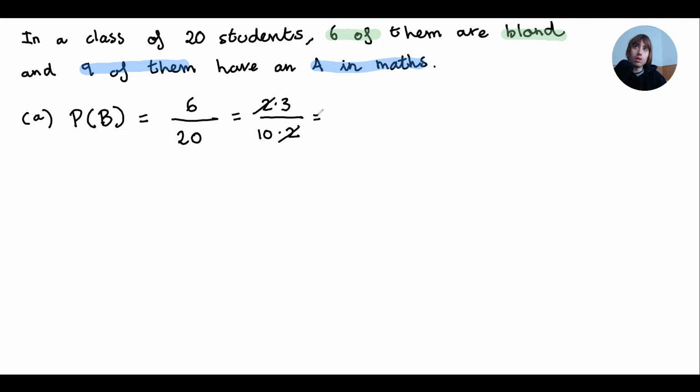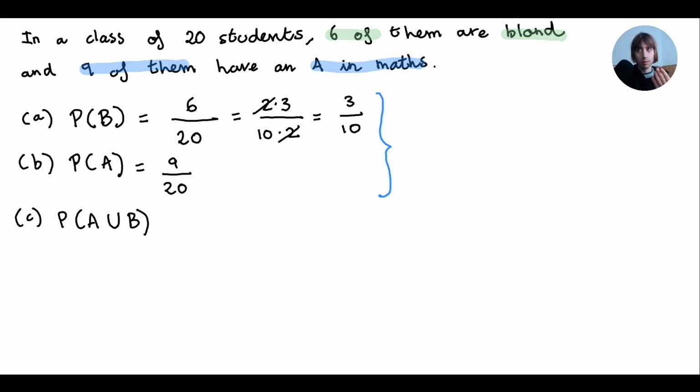So 3 out of 10. Alright. What is the probability that if a student is chosen at random has an A in maths? Probability that has an A should be, there's 9 of them, 20 in total.